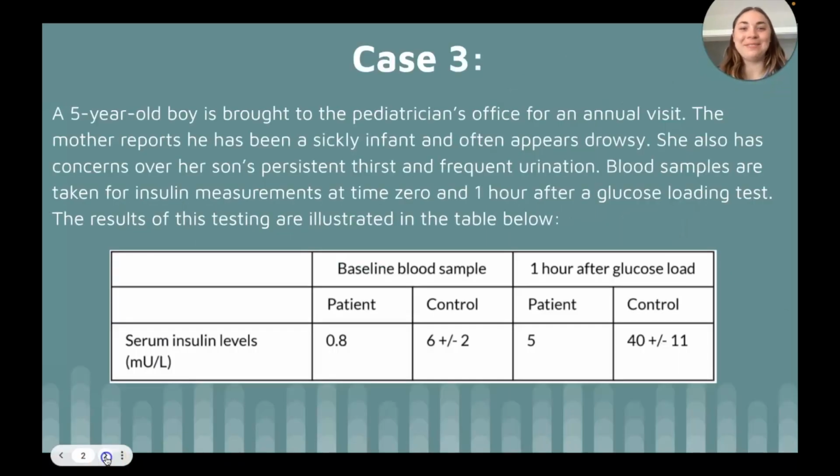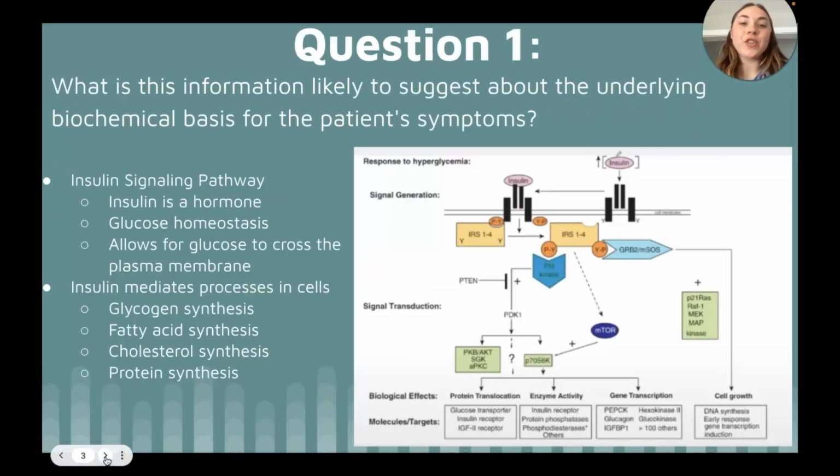Pause to read case 3. The information suggests that the patient likely has type 1 diabetes. Insulin is a hormone secreted by the pancreas that is involved in glucose homeostasis through promoting glucose transport across plasma membranes of targeted cells. Activation of this process occurs due to a ligand-induced dimerization that causes a cascade of phosphorylation